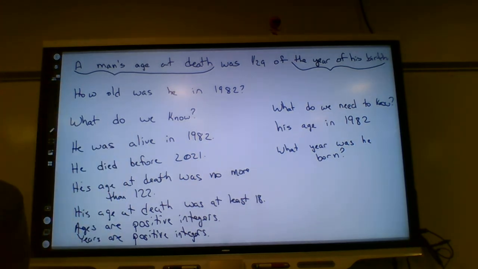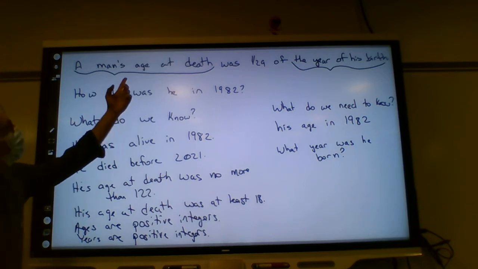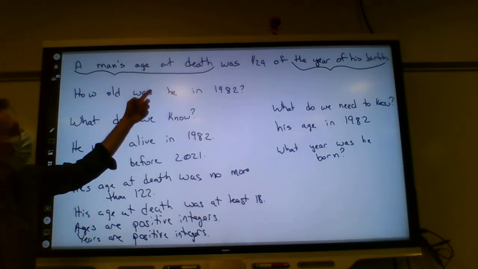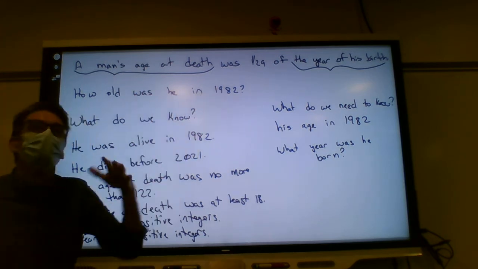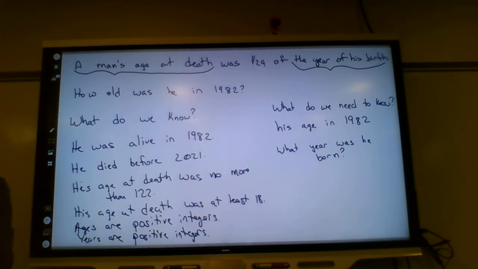What variable do you think is a good name for that variable? Probably not something like x, right? Because x is not very descriptive. The thing about using a to represent age, we have two ages that we care about. Right? We have an age at death, and we also have his age in 1982 that we care about, and we might get those confused.